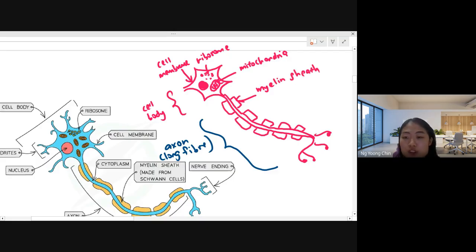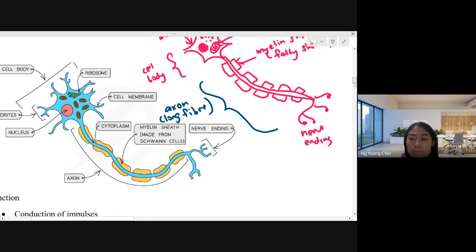This myelin sheath is made from fat. We call it a fatty sheath, because it is made of fat. Fat is 油脂. It surrounds the axon. At the end, this is what we call the nerve ending. So generally, this is how the neuron cell looks. Okay.